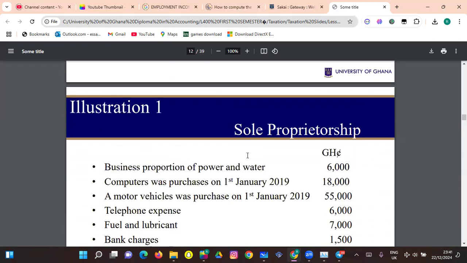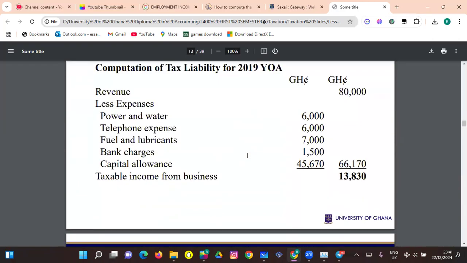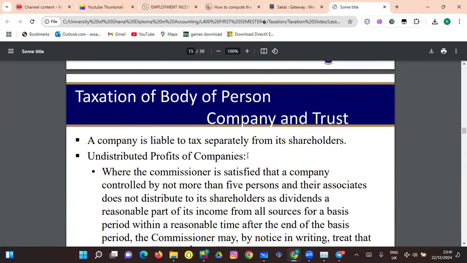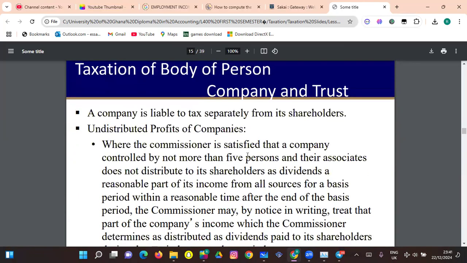This is more or less like a sole proprietorship. So that's how it is being taxed like an individual, right? So let's go to a company and a trust. So a company is liable to tax separately from its shareholders.